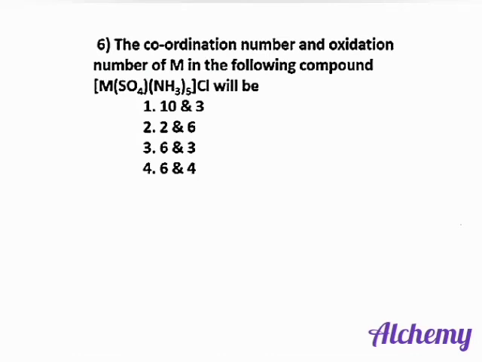Next question. The coordination number and oxidation number of M in the following compound is. Coordination number means how many ligands are attached to the central metal atom. Here the coordination number is 6 because the ligands are 1 SO4 and 5 NH3. So in total 6 ligands are present and the coordination number is 6.